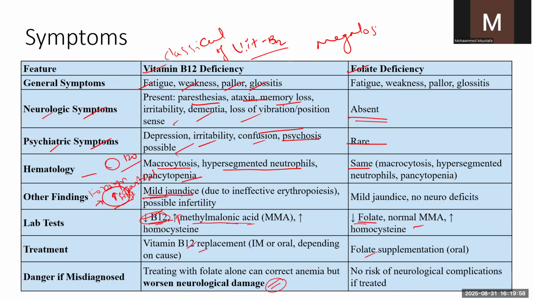Megaloblastic anemia usually occurs with folic acid deficiency. But if vitamin B12 deficiency is there and we provide only a folic acid supplement, then this condition will not be treated. So we need to diagnose it very well, and then prescribe accordingly.